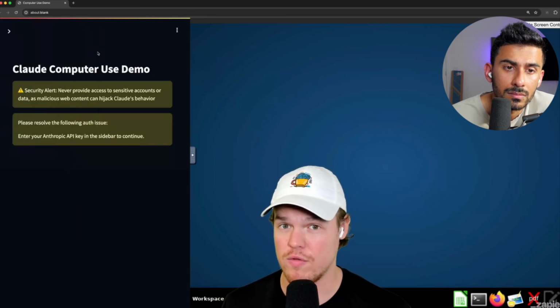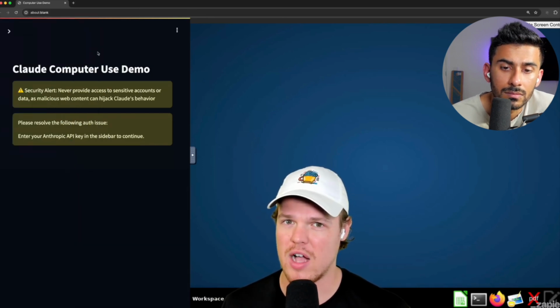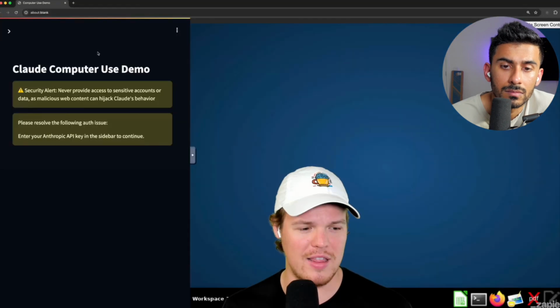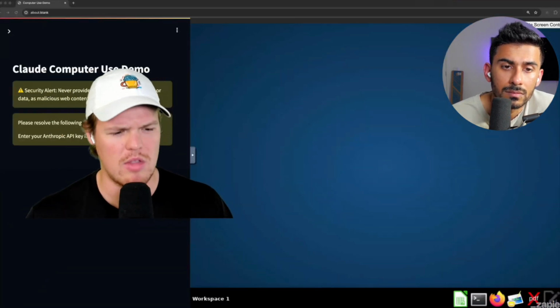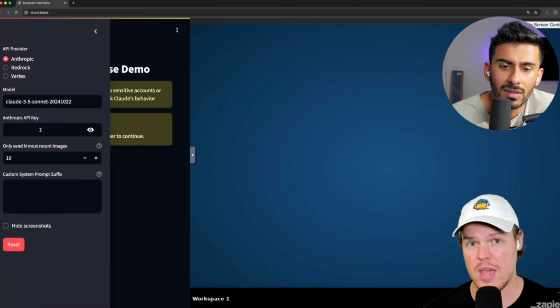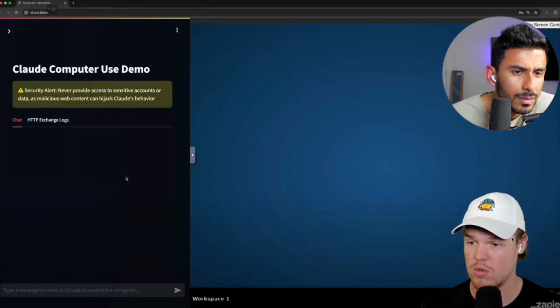And obviously, this is going to be in control of your computer, but in a VM. So it's not going to be able to access files that are on your desktop. So don't worry. This can only access stuff that's found within the VM right here, which is like Windows 2009, I don't know. We'll go ahead and open the sidebar here and put in the API key we had earlier. Yeah, it looks really bad. Let's just paste it, hit enter, and we are good to go, y'all. We officially have our chat.